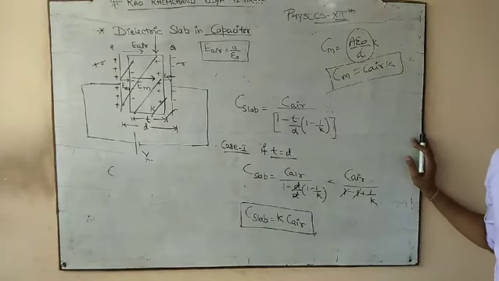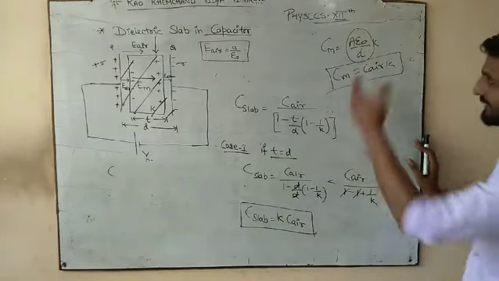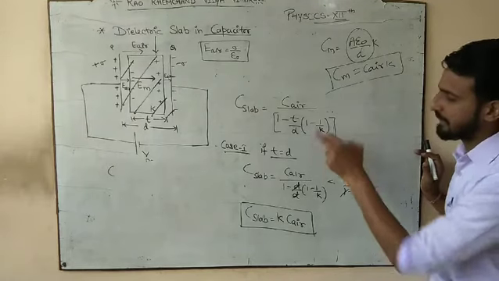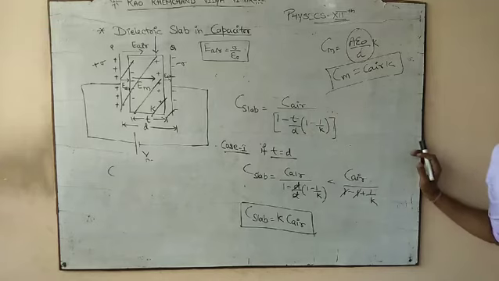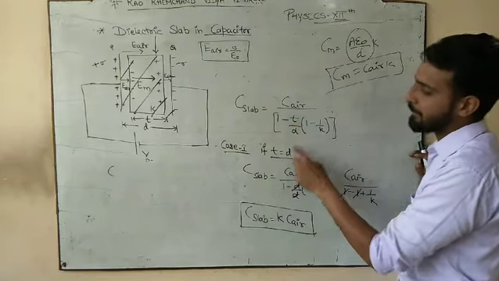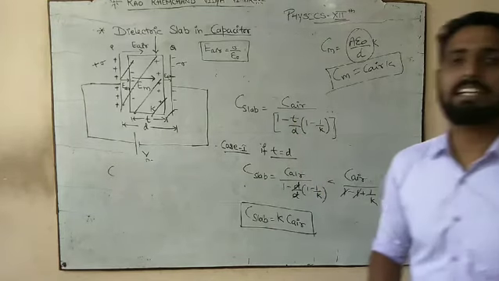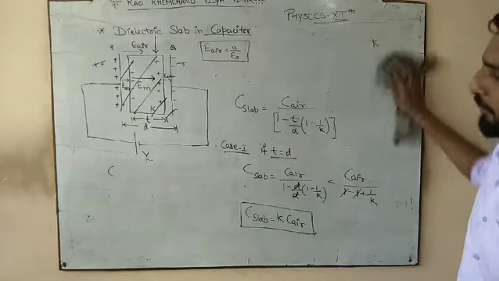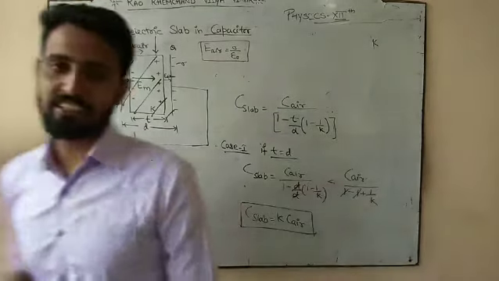It always increases K times. The same thing we can prove by using the C slab expression. I hope you got it. Clear? If this T is equal to D, it means the medium is fully filled, you have completely filled the medium. So this is our first case.